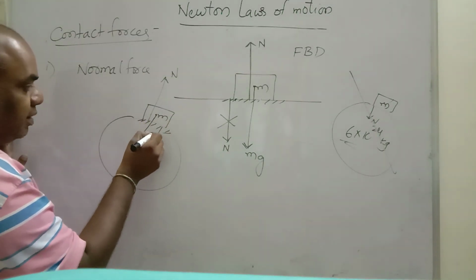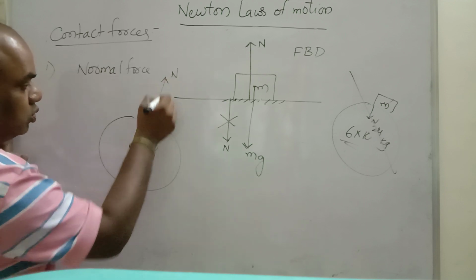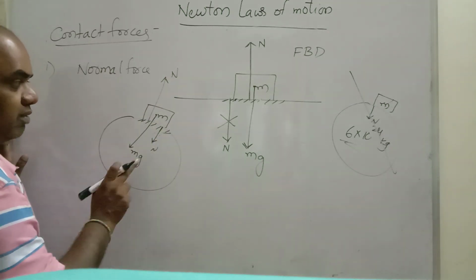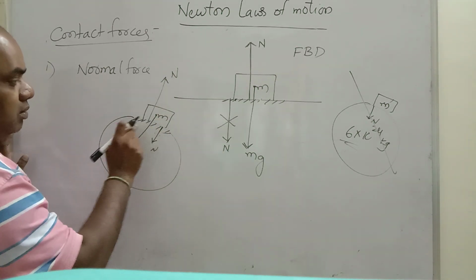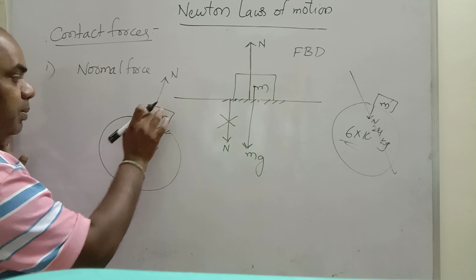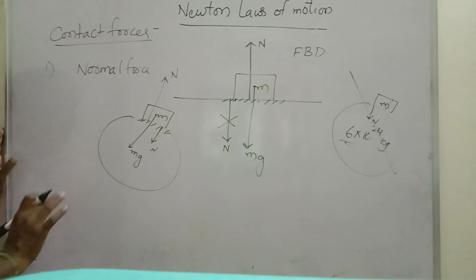Similarly, m applied some normal force on the earth downwards. So these two are equal and opposite. Understand? Very, very important, so that the body is at rest. Normal upwards, normal downwards. This is the normal applied by the earth on the mass. This is the normal applied by the mass on the earth. These two are equal and opposite.